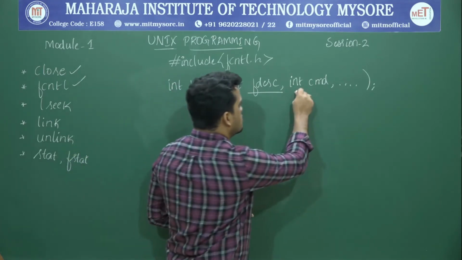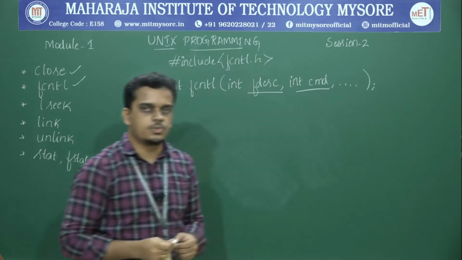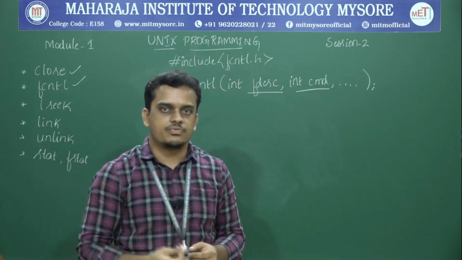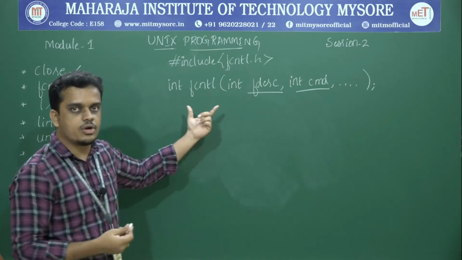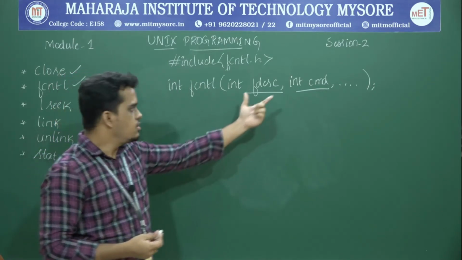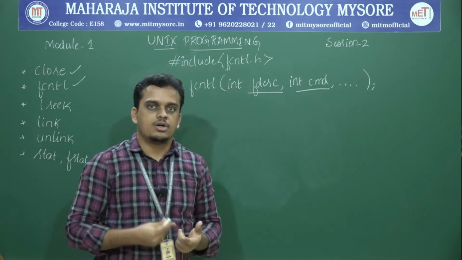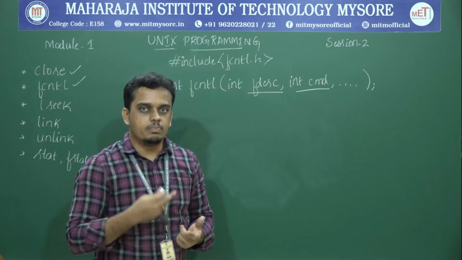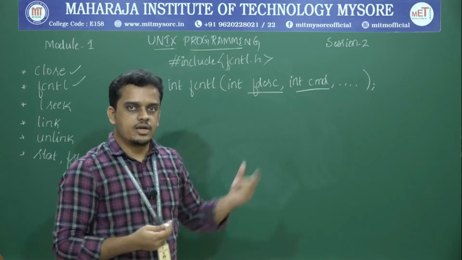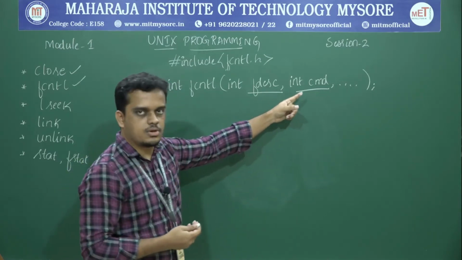Then the second one, the command, specifies what kind of action this particular fcntl is going to perform. Whether this command is of type to check or query the existing modifier flags, or to impose new modifier flags. That is what this command is all about.